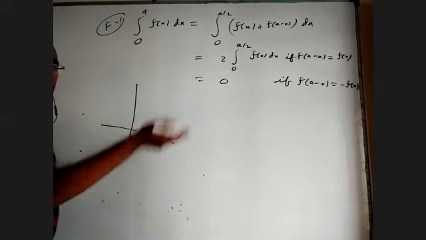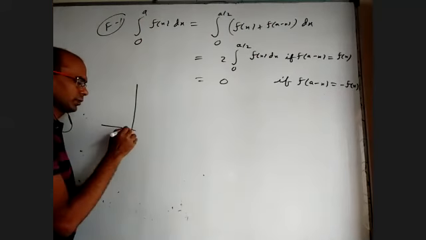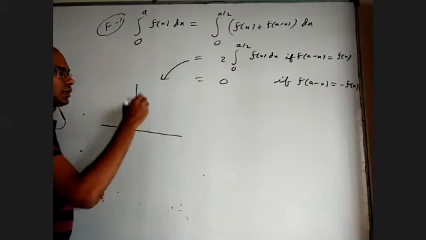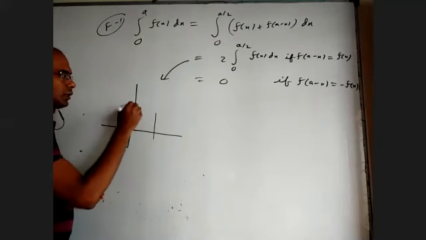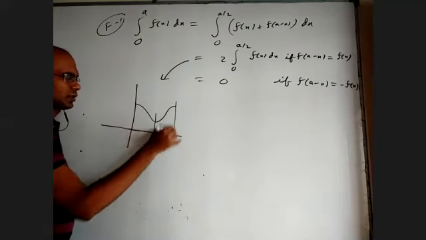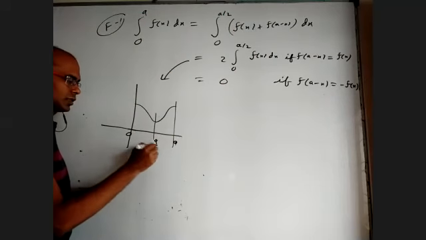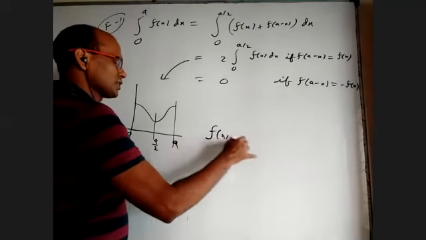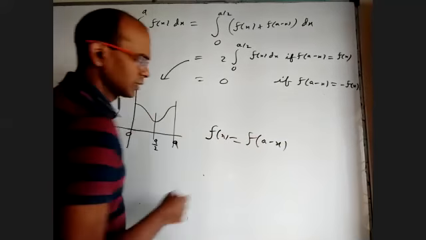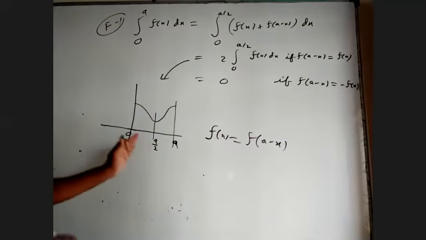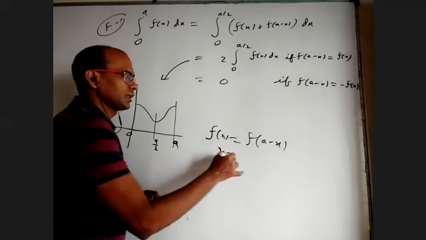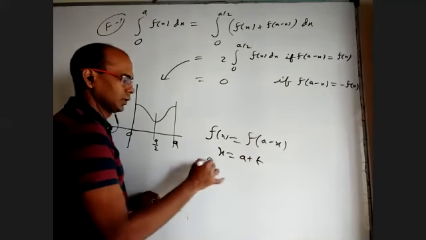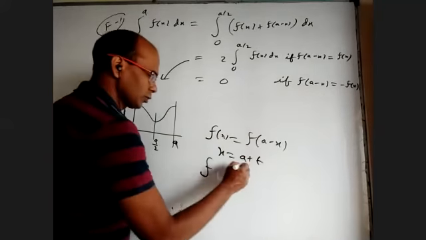When you replace x with a minus x and get the same function, it means the graph is symmetrical about a by 2. Any shape doesn't matter, but this is 0, this is a, this is a by 2. Why? If you take f of x is equal to f of a minus x, why should it be symmetrical about a by 2? It's very simple. Take x is equal to a by 2 plus t.